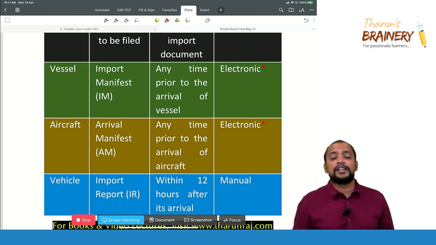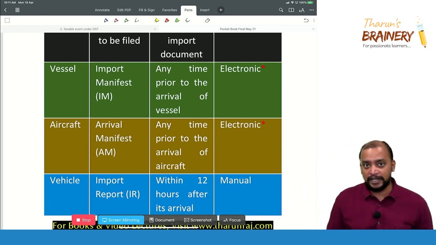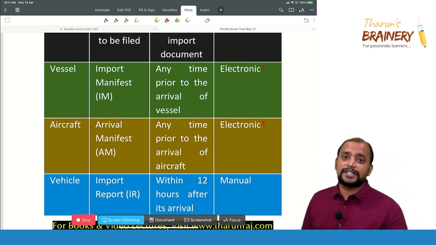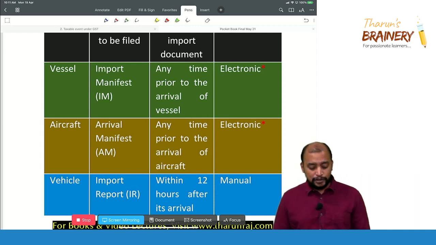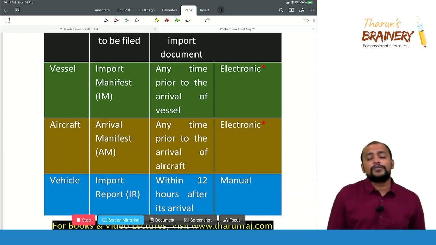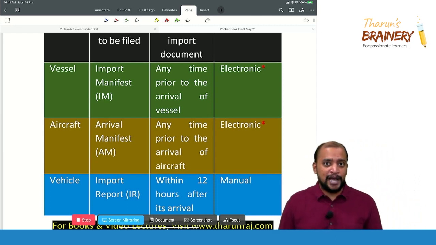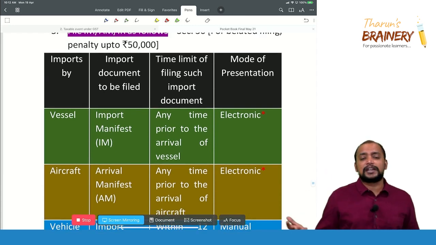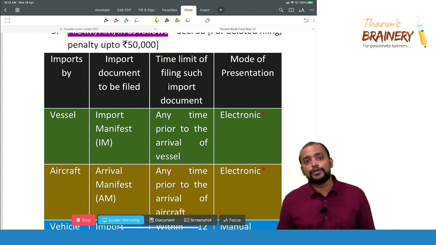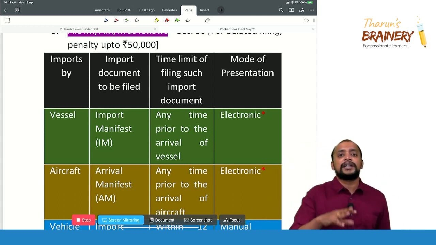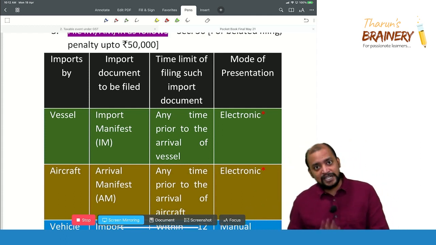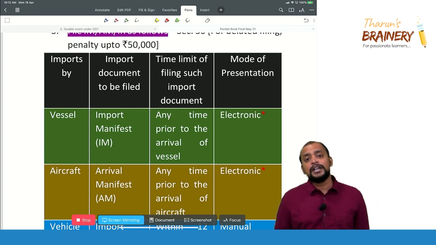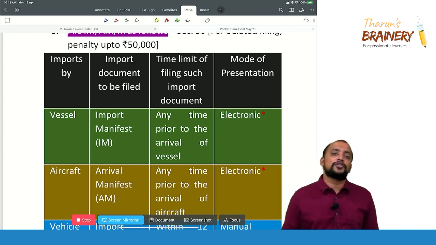So who should be filing this document? Person in charge should be filing. And whether it is electronic or manual: arrival manifest and import manifest will be electronic, whereas vehicle import report will be manual. Okay, and where the officer permits, it can be presented manually also. IM and AM are electronic basically, but sometimes if that is not practically possible, then the officer may permit them to file it manually.